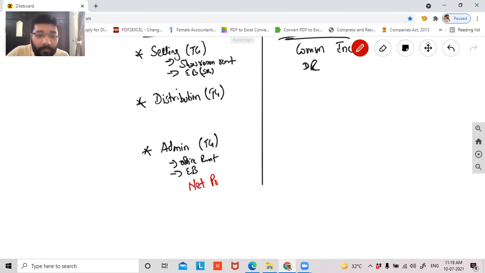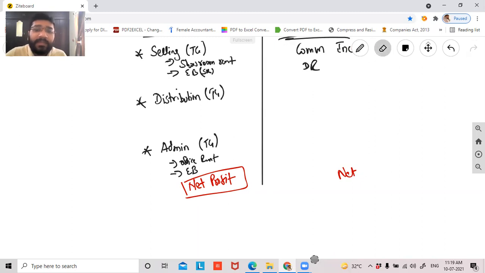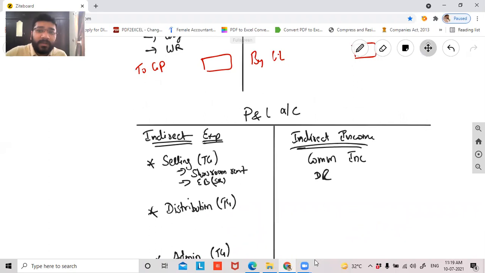Yes, boss. So we'll record gross profit and gross loss. Of course, that is there. I'm just meaning, what all do we record? If there's a gross profit, it will come here, and gross loss will come here. That goes without saying, because it is a chain of accounts. From trading, it goes to P&L. From P&L, it goes to balance sheet. So definitely the carry forward part will be there, undoubtedly. Am I clear with this?